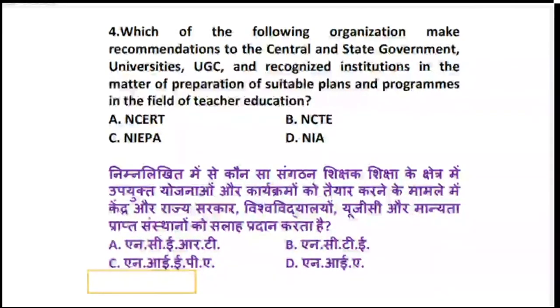So we are talking about the organizations which make recommendations to the central and the state government, universities, UGC and the other institutions with respect to what? With respect to the plans and programs in the field of teacher education. So the name of the organization is NCTE. Now let's see what this stands for and what it does.